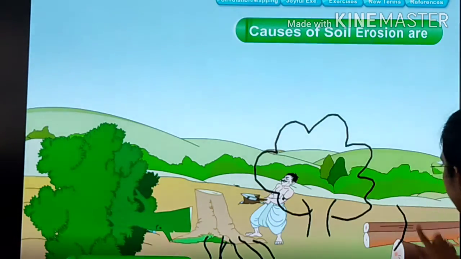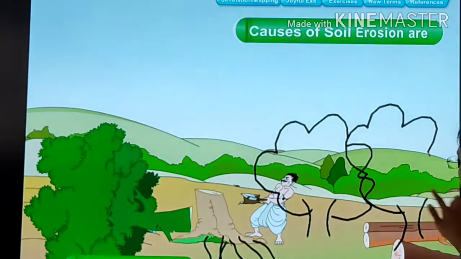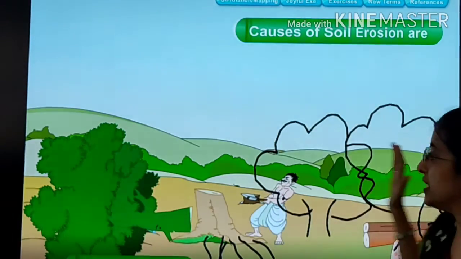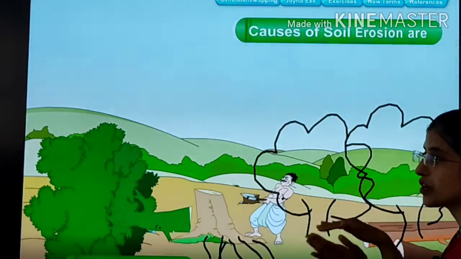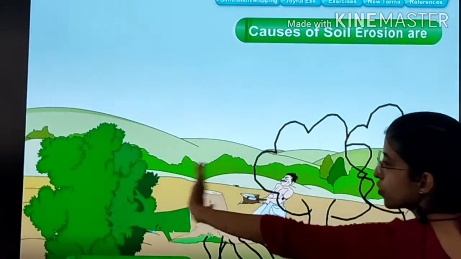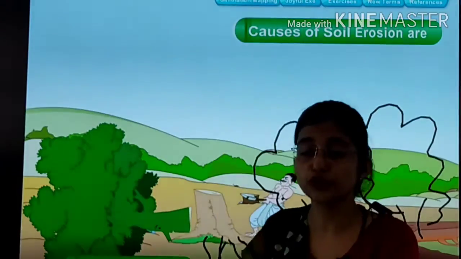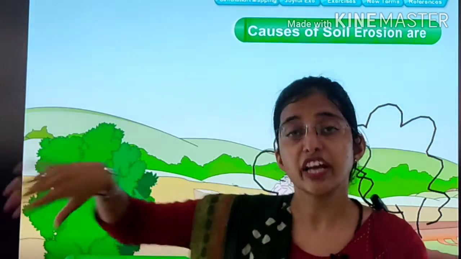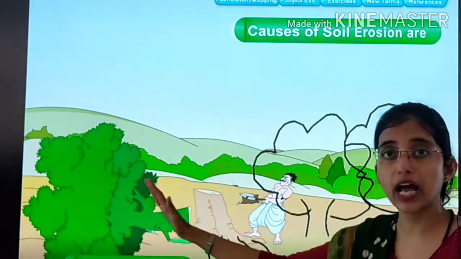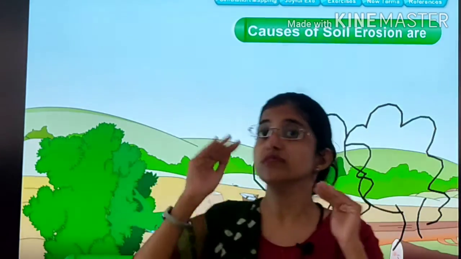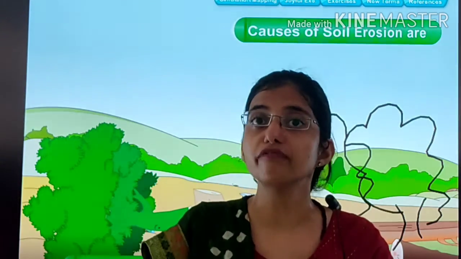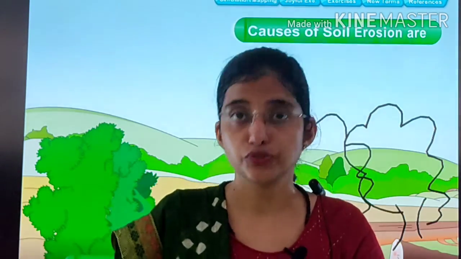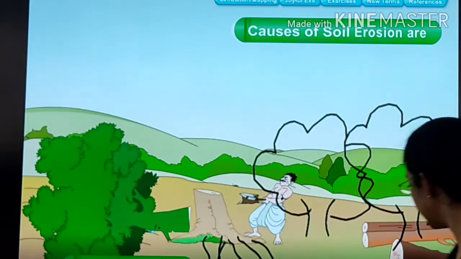Here there is a tree. What will happen if the wind blows? As trees are present here, the soil will remain protected. अगर बहुत सारे ट्रीज होंगे, भले ज़ोर से हवा आ रही है, बट सॉइल जो है वो हमारा प्रोटेक्टेड रहेगा, तो सॉइल उड़ के नहीं जाएगा. If there are many trees, what will happen? The wind will blow, but the soil will remain protected because of trees. So trees help in conservation of soil. So we should not cut trees unnecessarily.